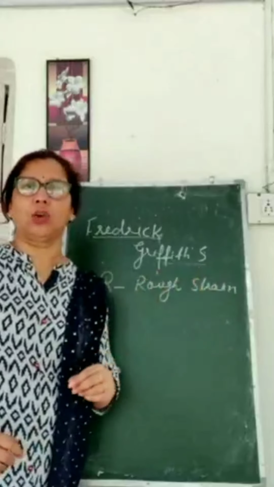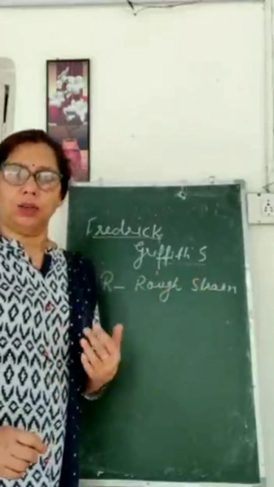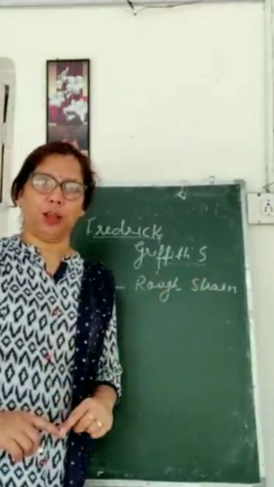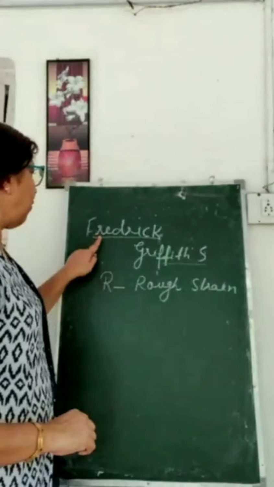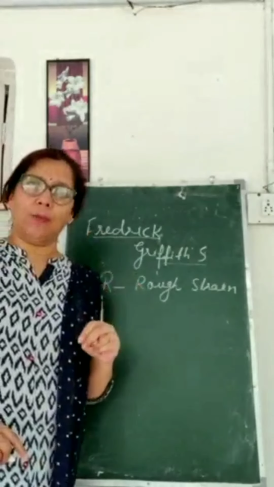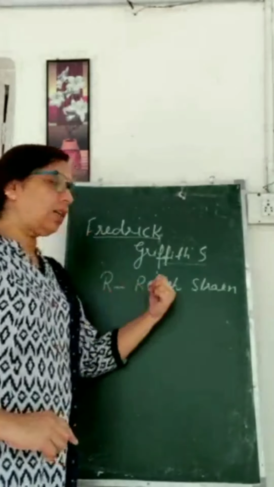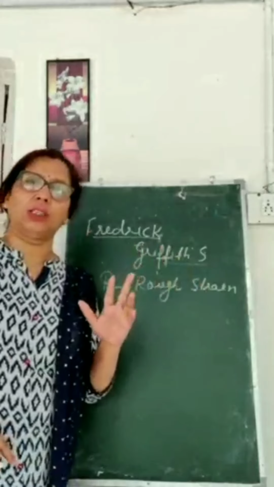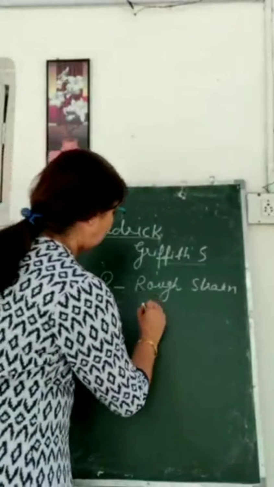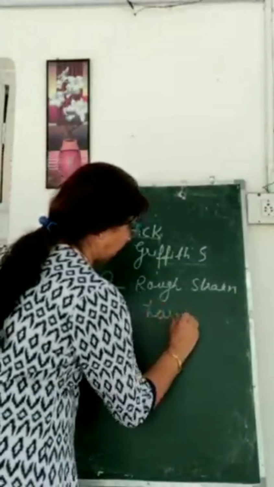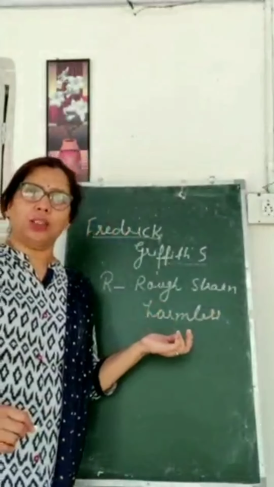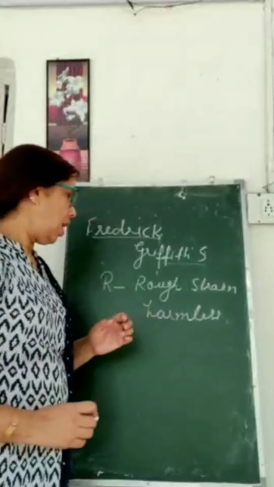If this bacteria is injected into any organism, it causes the disease pneumonia. So Griffith cultured two strains of bacteria. One is the rough strain, whose colonies were rough type on the outer surface. And these are harmless bacteria, meaning they don't cause pneumonia.